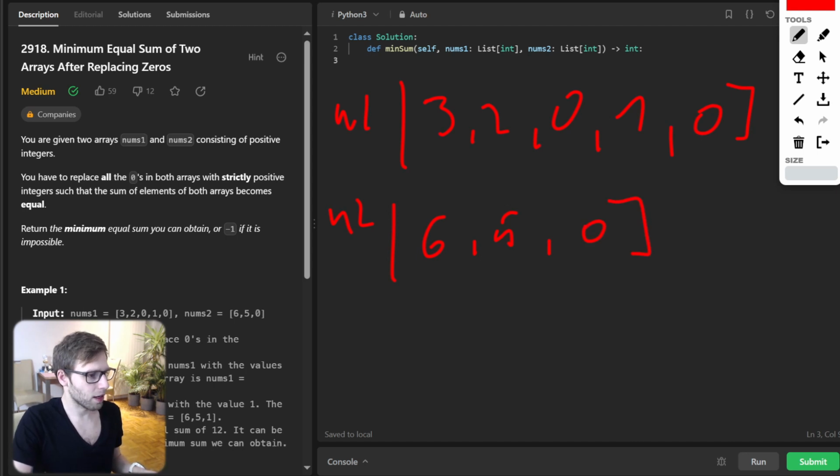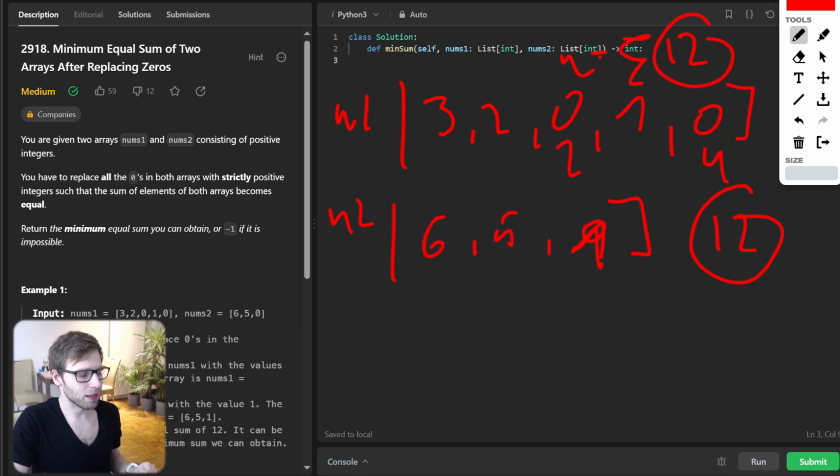So as you can see, num2 is bigger, so we can increase its zero to, for example, 1, so then the sum will be 12, and if we place here, for example, 2 and 4, let me check. So yep, the sum of num1 will also be 12, so the output will be 12.